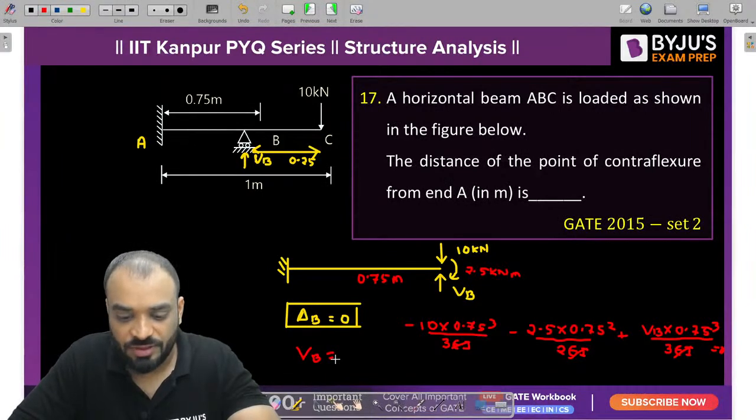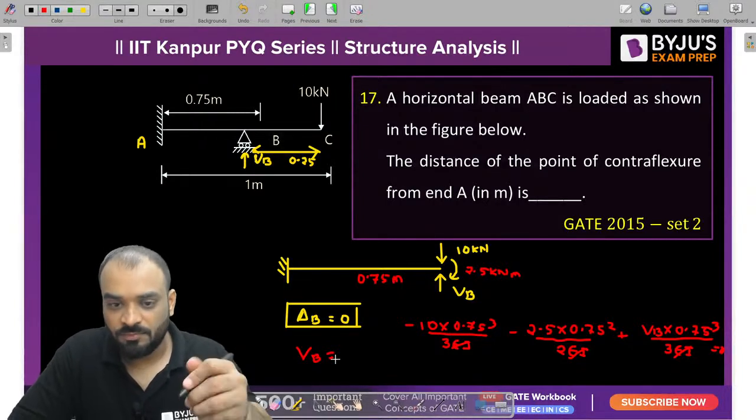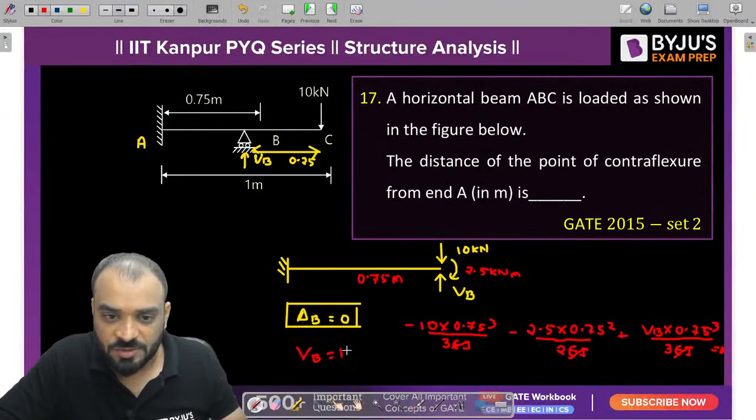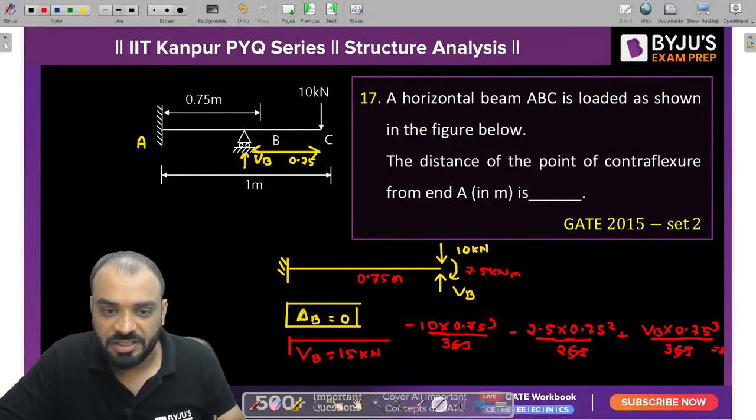What is the value of VB which you are getting after solving this? 15. Are you getting this particular value? 15 kilonewton. VB is equal to 15 kilonewton.